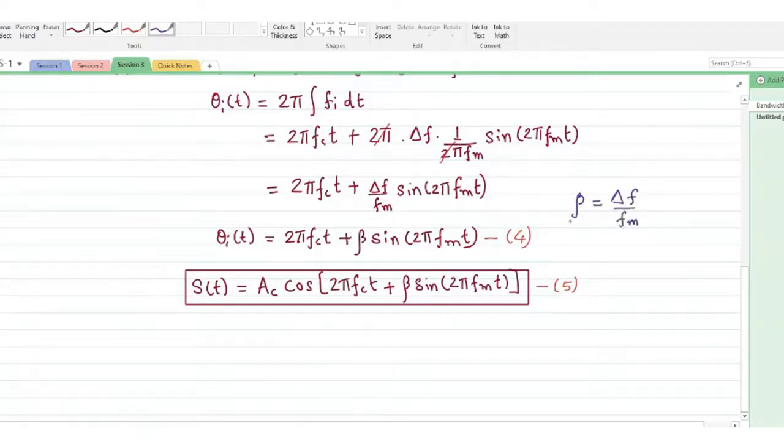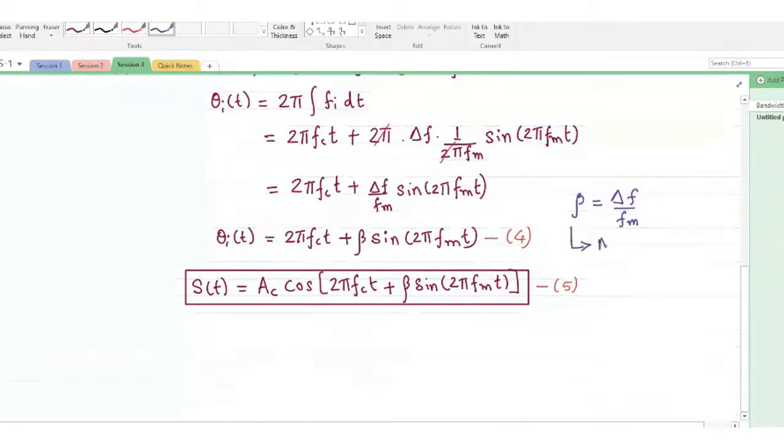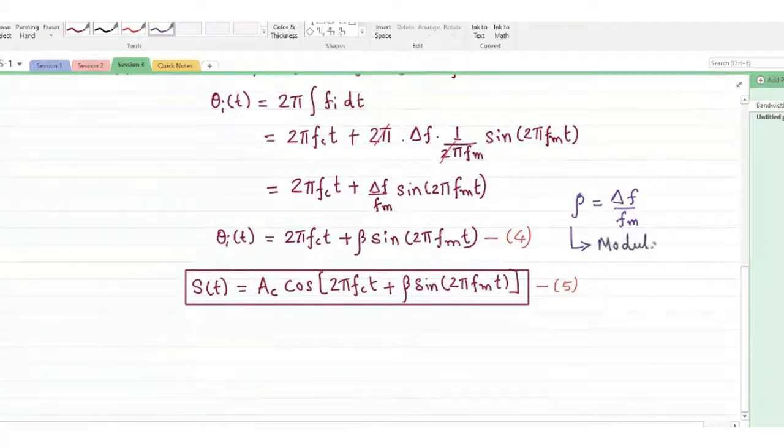This important factor is known as the modulation index of FM. I think you have been introduced to the modulation index of AM wave as mu.